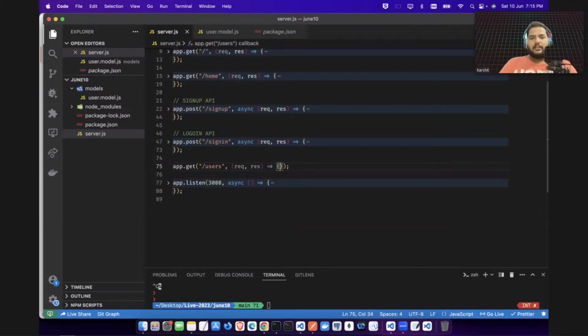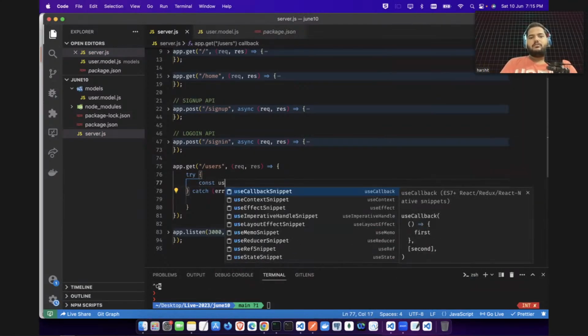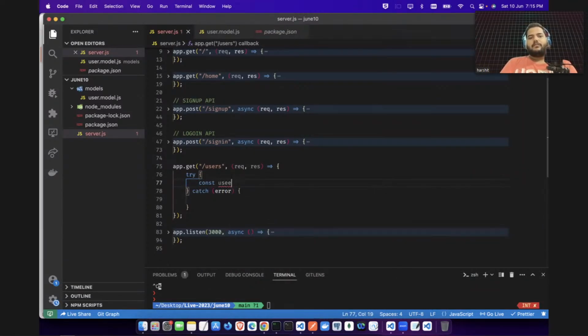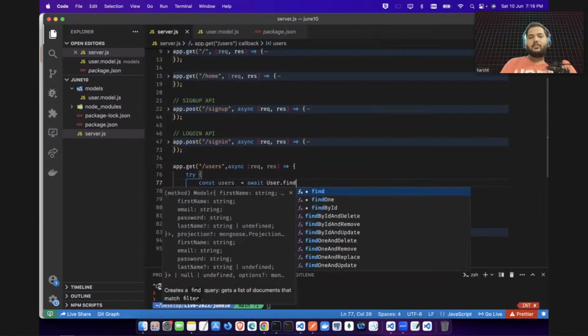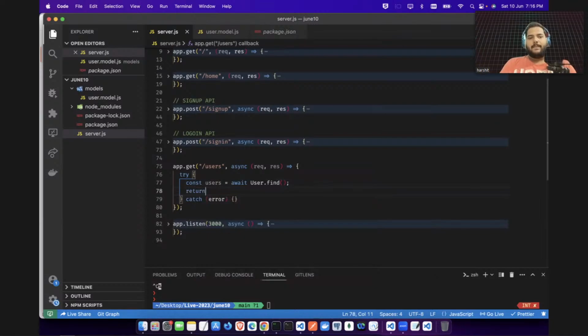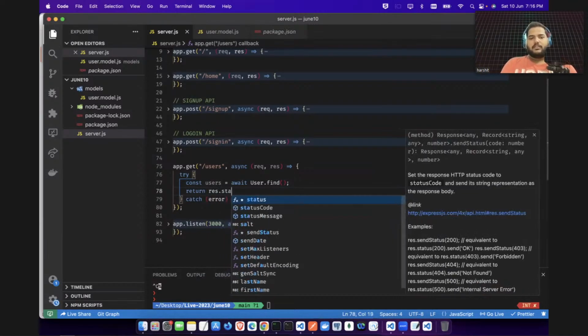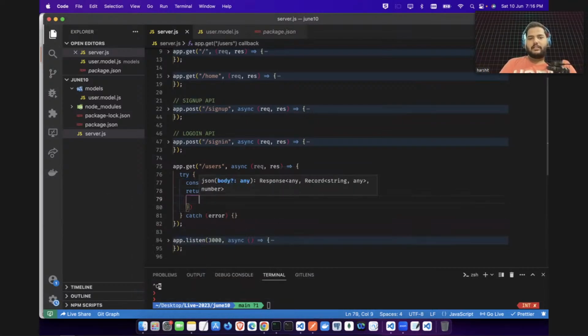So I will do here, let's say try and catch. And here I will say const users equal to await. And if you're doing await here, you need to do async also. Await users.find. We will be doing just find, so all users, find all the users. And you will just say return response.status as 200. What is this status? I will tell you at the last.